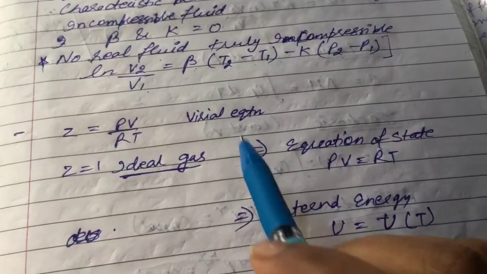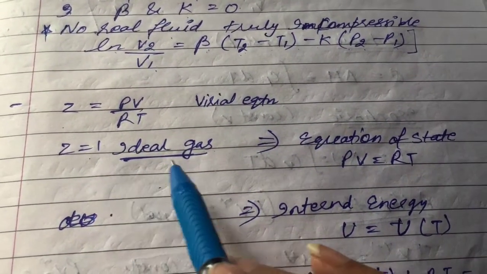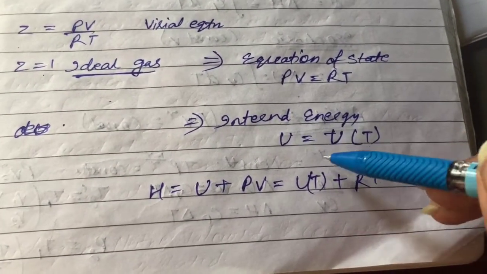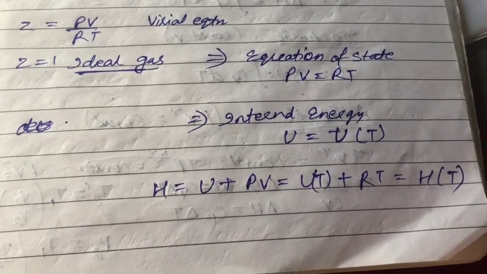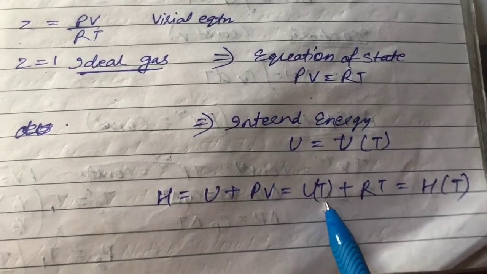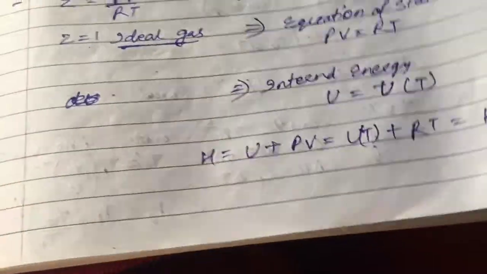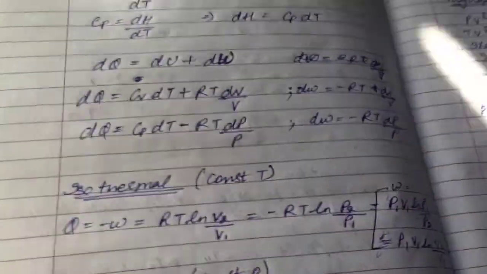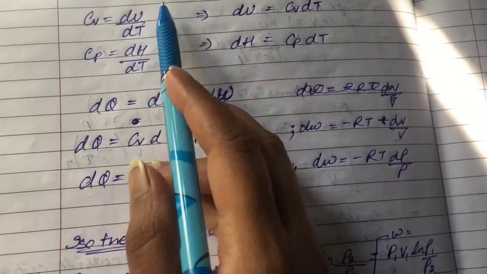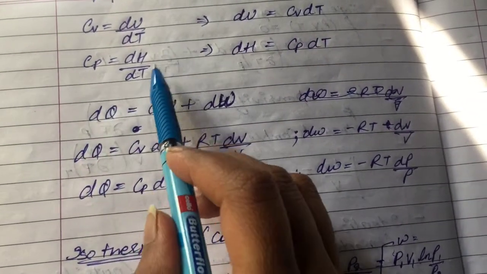Next we know the virial equation. We have already studied Z is equal to PV by RT, and Z is 1 for ideal gases. Equation of state is PV is equal to RT. Internal energy is given as U, and H is equal to U plus PV. So U as a function of T plus RT would give enthalpy as a function of T. Next is Cv, we know Cv is equal to dU by dT, and dU would be Cv dT. Cp we know is dH by dT.